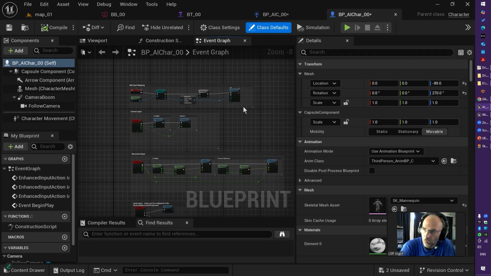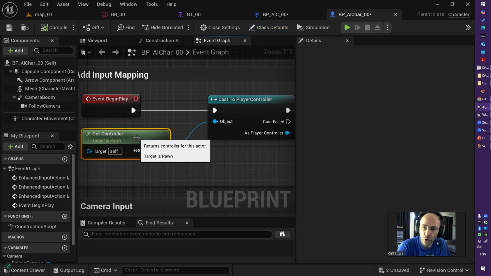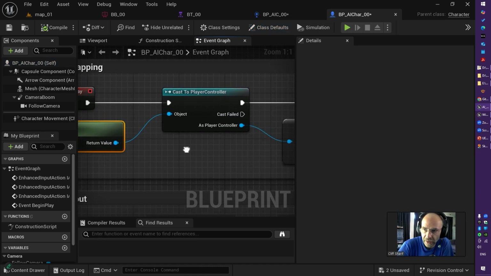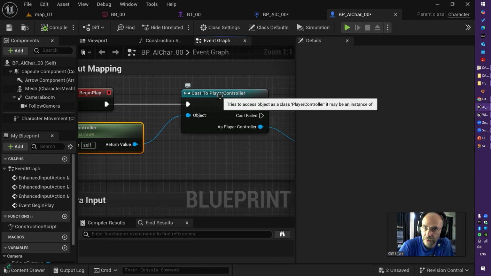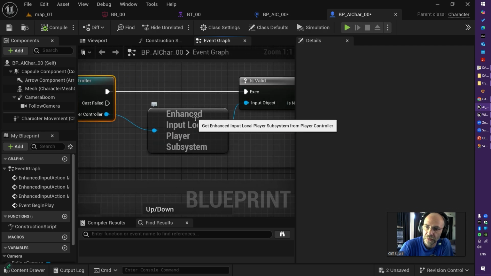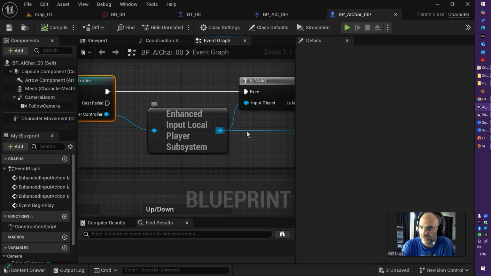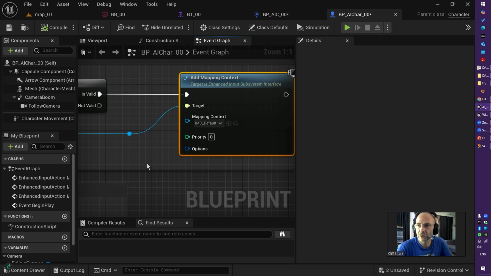Perfect. So when I open it now, because this is a copy of third person character, as you see at begin play, I grab the controller and cast, that's by default actually, and cast it to player controller. So whatever player does will go through enhanced input local player subsystem, and from there it grabs the mapping and does the job.